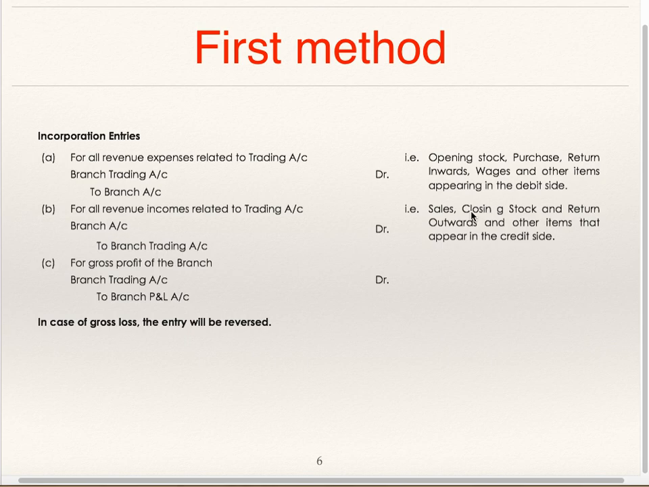For all revenue income relating to trading account, branch account debit to branch trading account. Whatever you get to the credit side of trading account, that is sales, closing stock, return outward or purchase return to be deducted from purchases. It has a credit balance. But for this journal entry, branch account debit to branch trading account, return outward is to be added along with sales and closing stock and other items that appear in the credit side. After entering this, you will get either gross profit or gross loss. For gross profit, branch trading account debit to branch profit and loss account. In case of gross loss, the entry will be reversed.